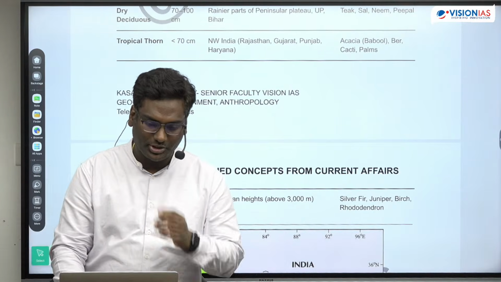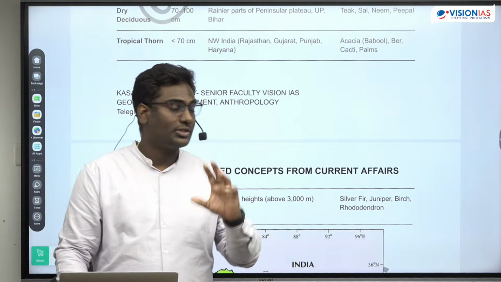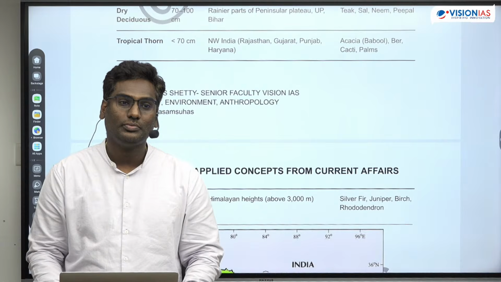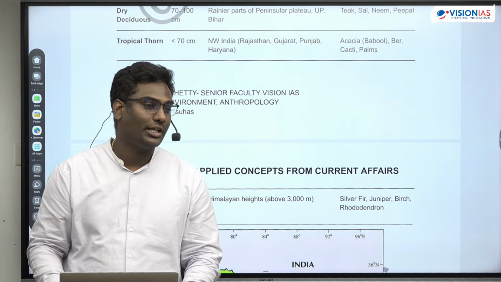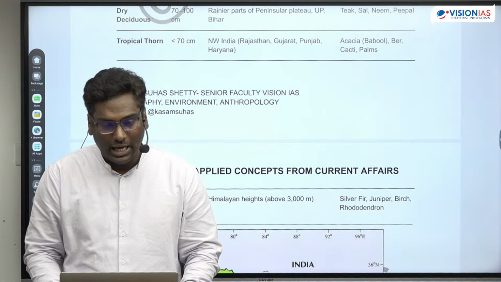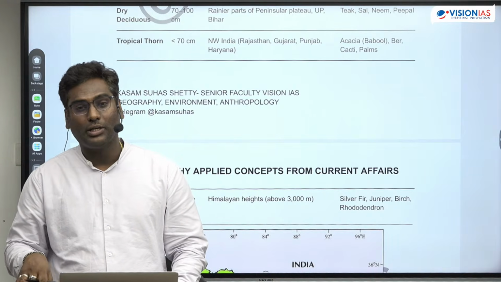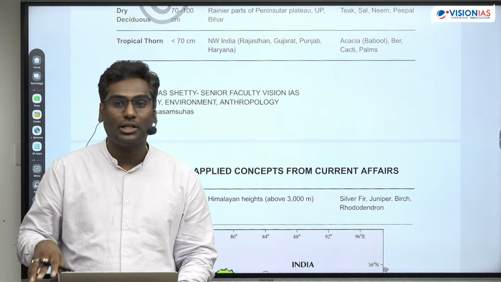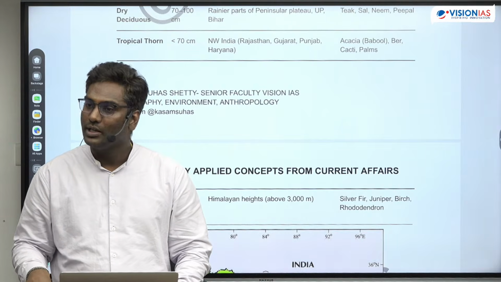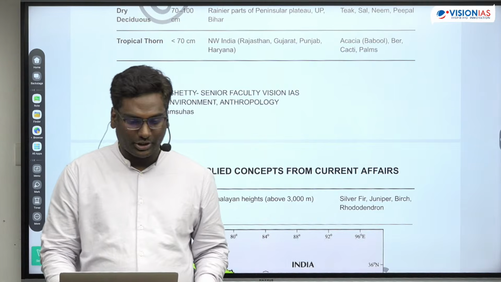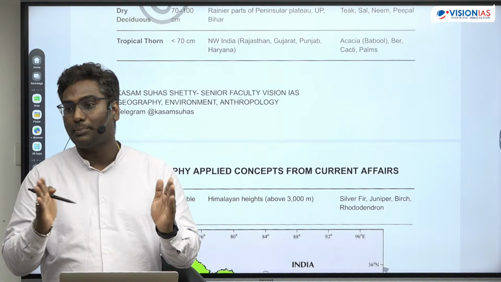Next. Now, if you look at this further, some parameters are there which you need to know. What is fertility rate? Fertility rate is the number of children a healthy woman can reproduce in her reproductive age. Is that clear? When you look at the total fertility rate, national average is at the replacement rate.